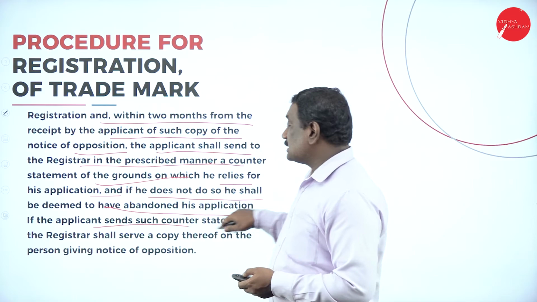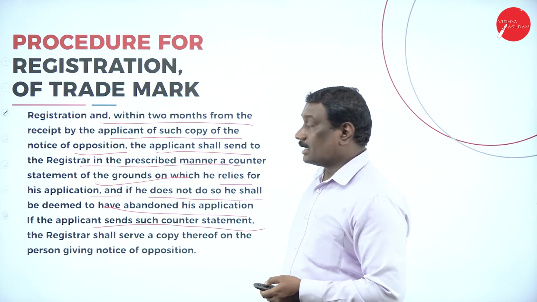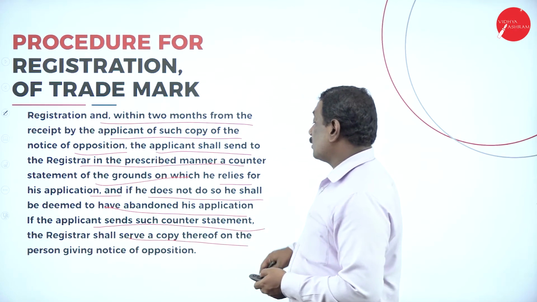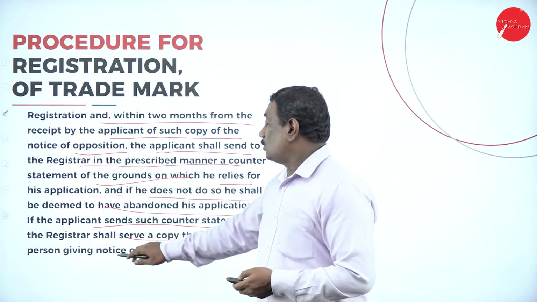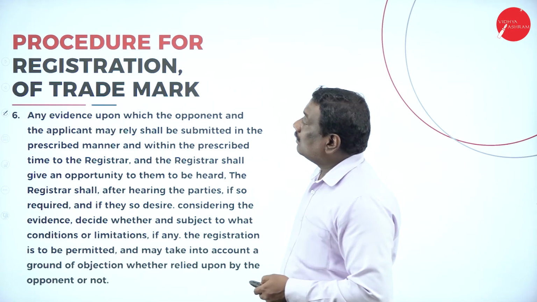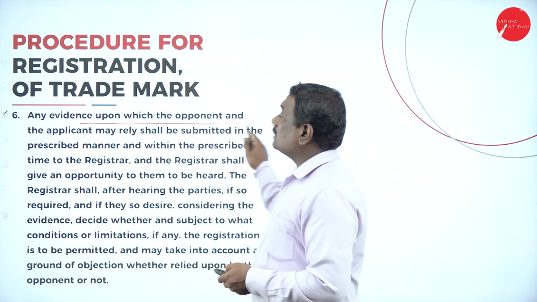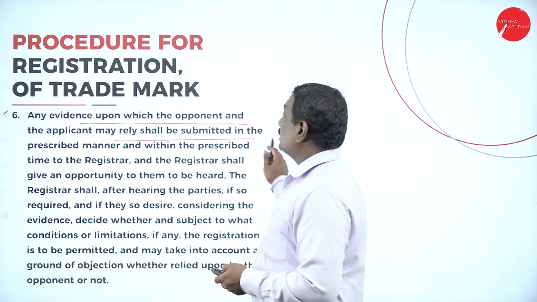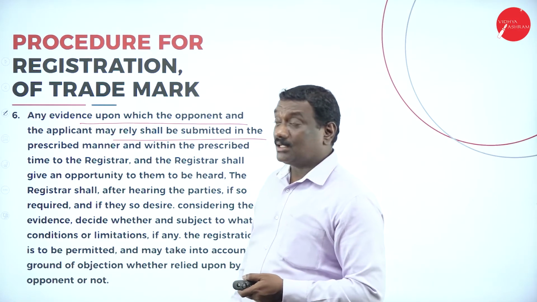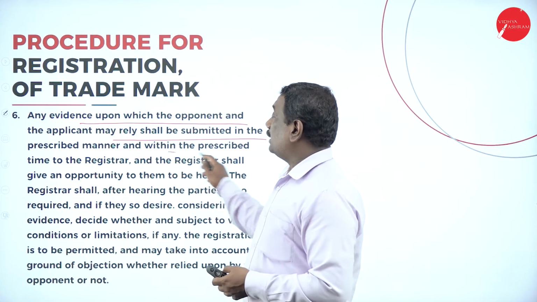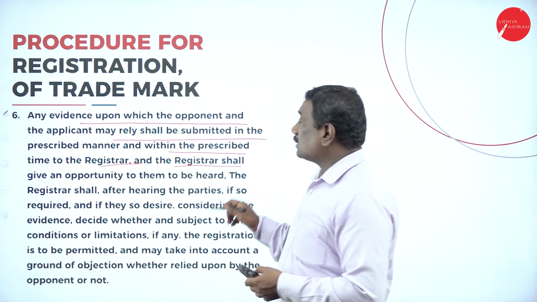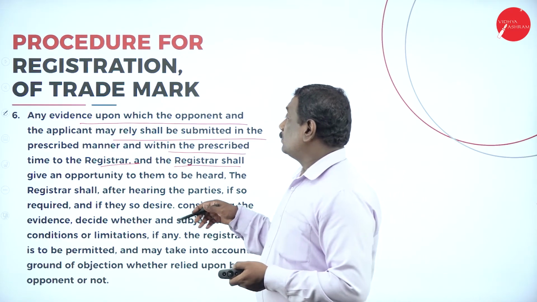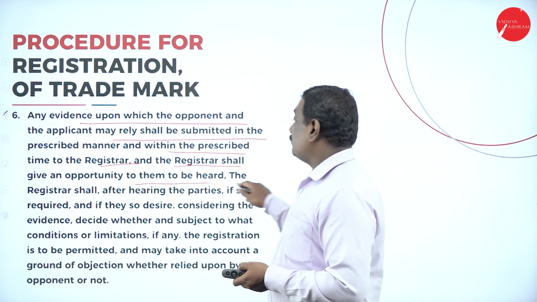If the applicant sends such a counter statement to the registrar, he shall serve a copy on the person giving notice of opposition. Next is evidence. Any evidence upon which the opponent and the applicant may rely shall be submitted in the prescribed manner and within the stipulated time to the registrar. The registrar also gives the parties an opportunity to be heard.